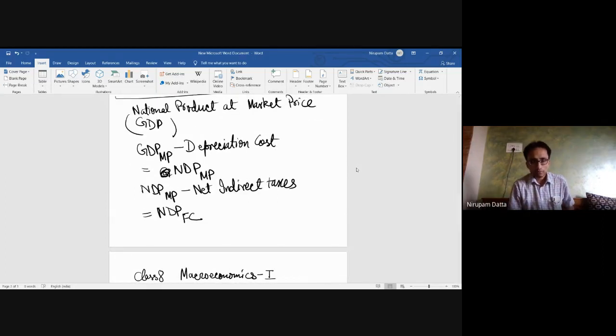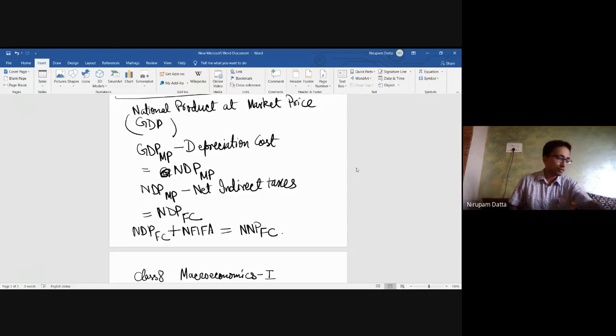Now, this is the net domestic product at factor cost. Now to it, if you add net factor income from abroad, then you get the net national product at factor cost. Okay.